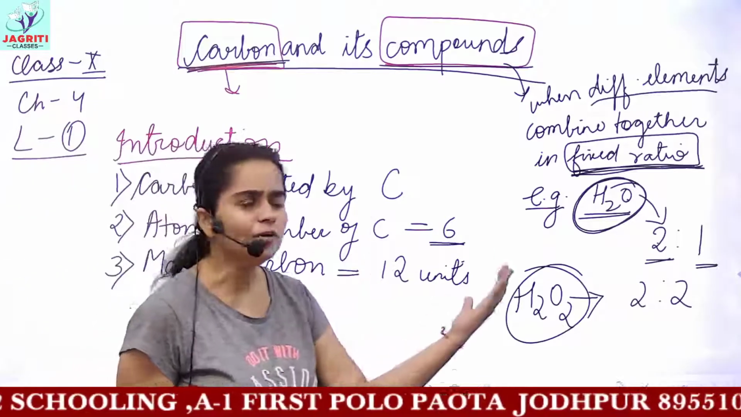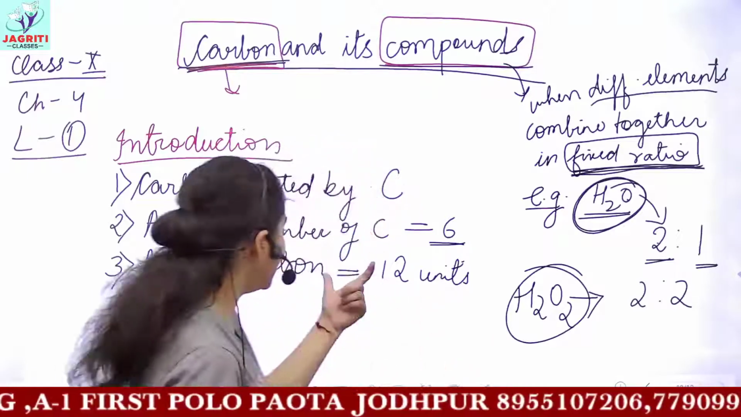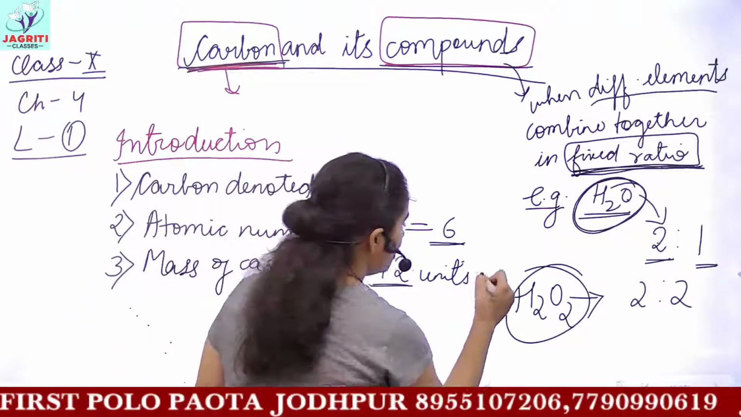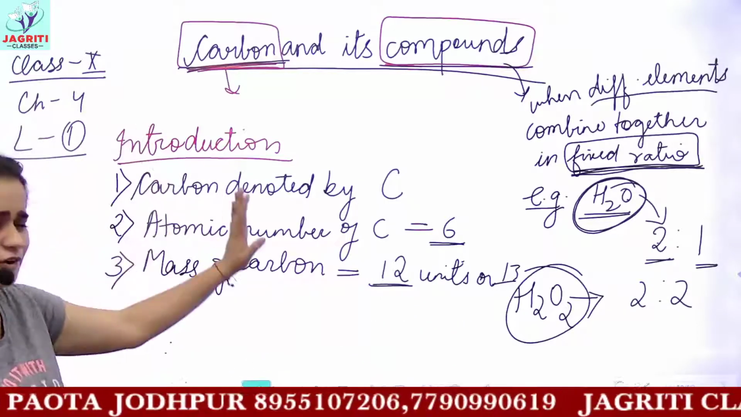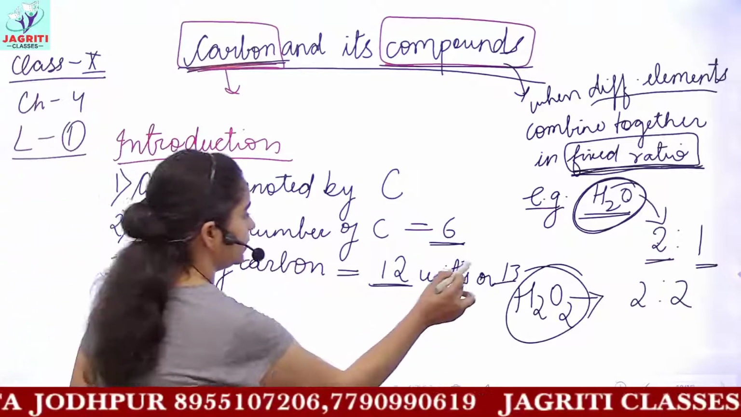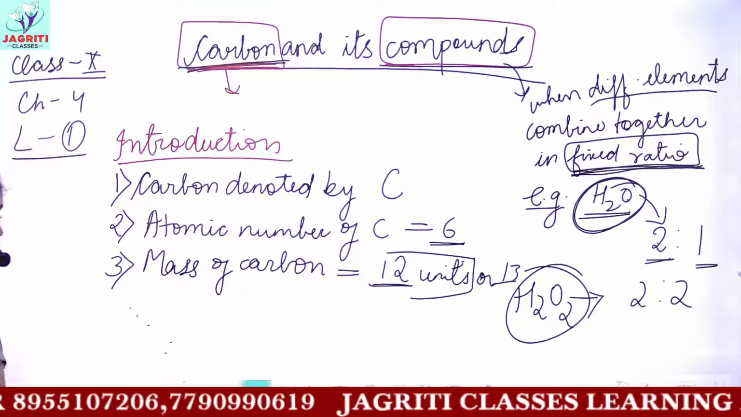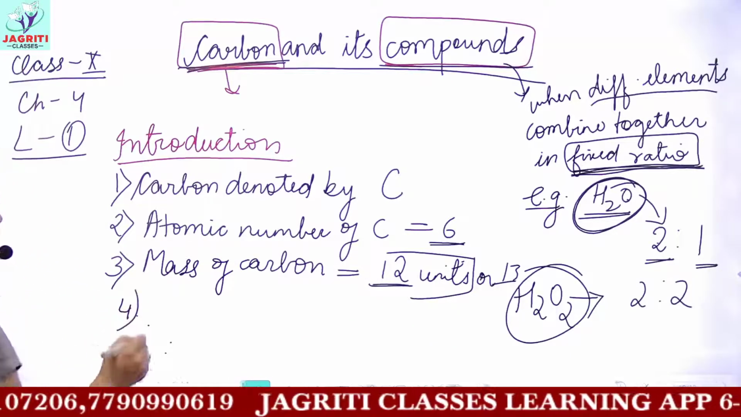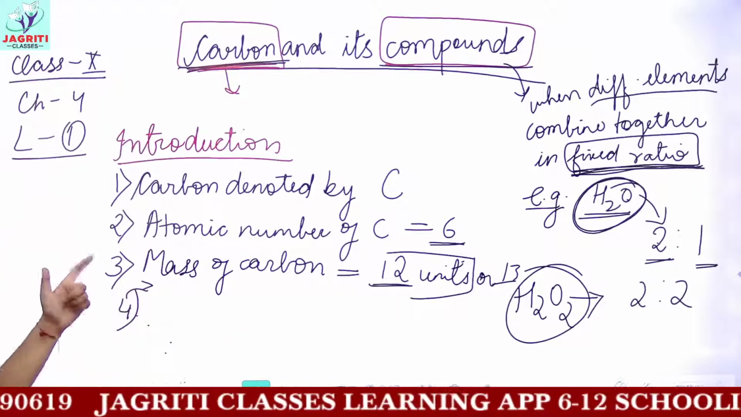At the end of the chapter, we will study isotopes and isobars. There I will say that the mass of carbon can be 12, or in some cases the mass of carbon can be 13 also. But for general information, you should remember that the mass of carbon generally considered is 12 units. Now we'll skip the fourth point to the next slide. These were the 3 points.